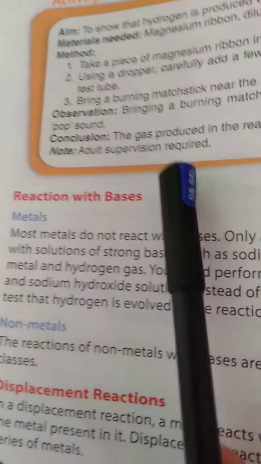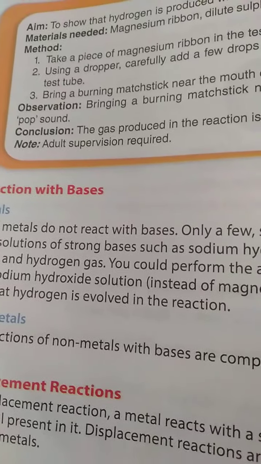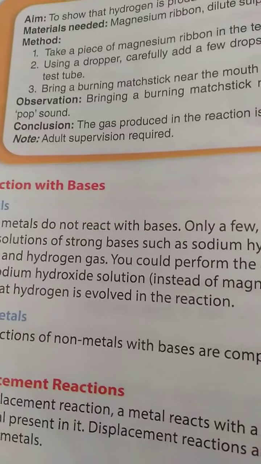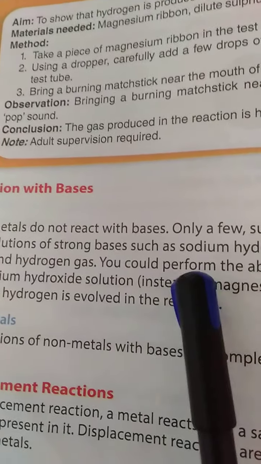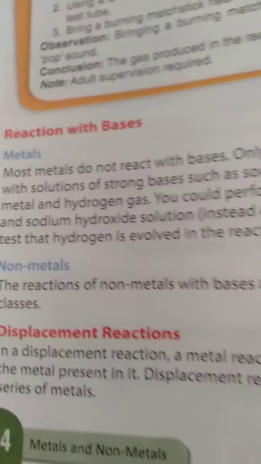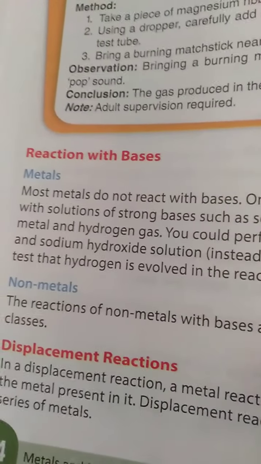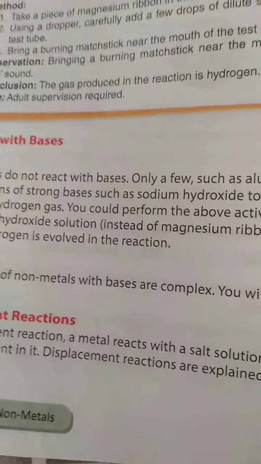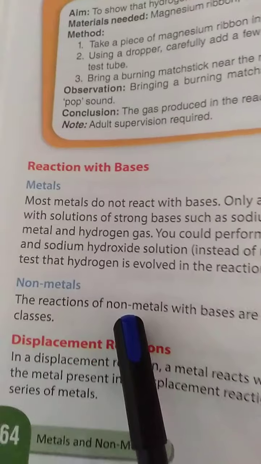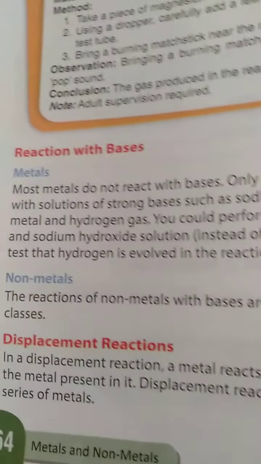Here most metals do not react with bases, but some metals like aluminium, zinc and lead combine with the solutions of strong bases such as sodium hydroxide to produce a compound and hydrogen gas. In case of non-metals, the reactions of non-metals with bases are complex. You will learn about them in the higher classes. Reaction of non-metals with bases takes place, but that you will learn in the higher classes.